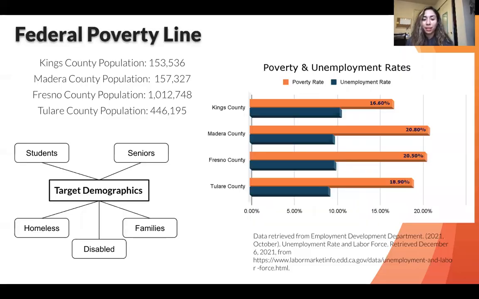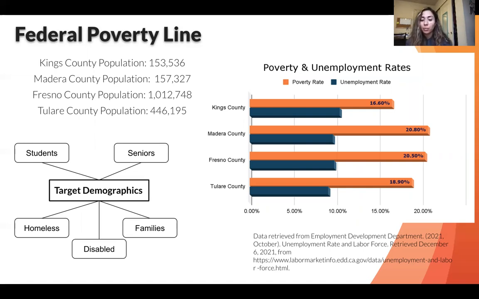The federal poverty line. Poverty and unemployment rates can help analyze the need based on geographic location when we organize the data by county. As you can see when we look at the chart, the poverty rate is much higher than the unemployment rate. Madera and Fresno counties have the highest percentage in poverty rates based on their population, at about 20%.